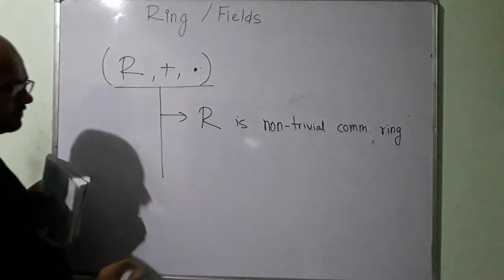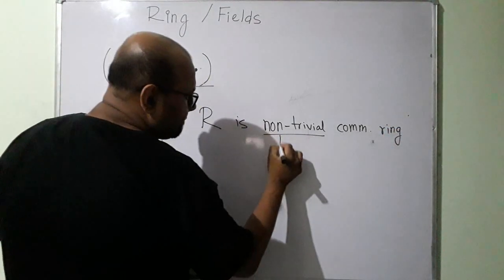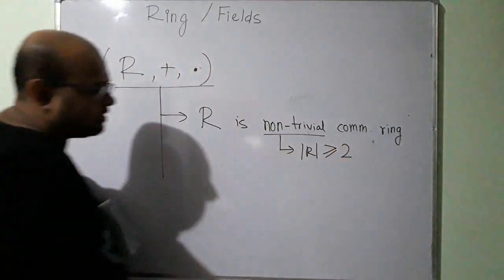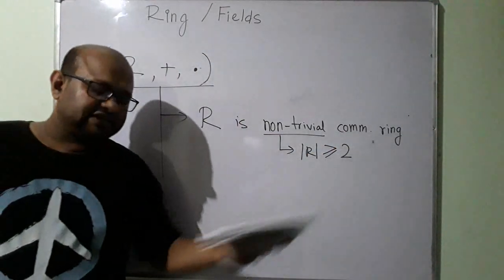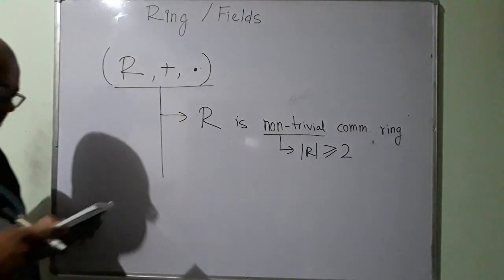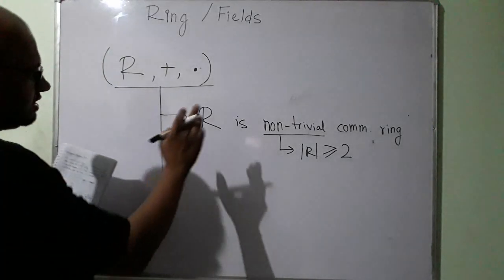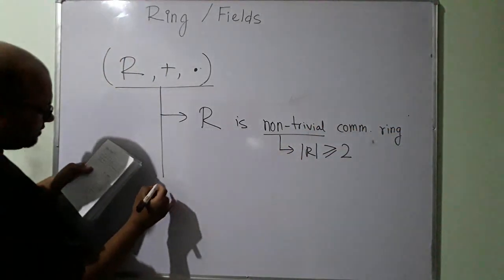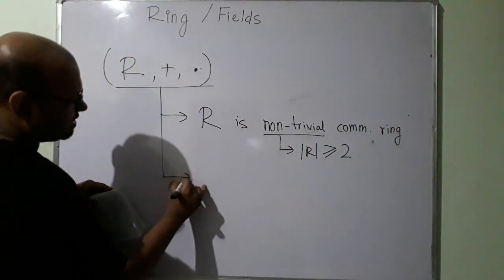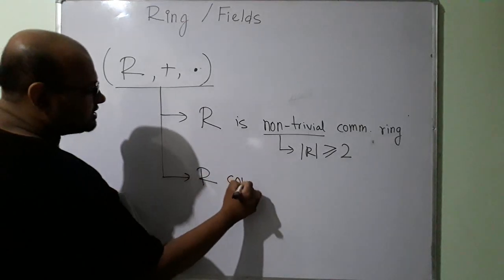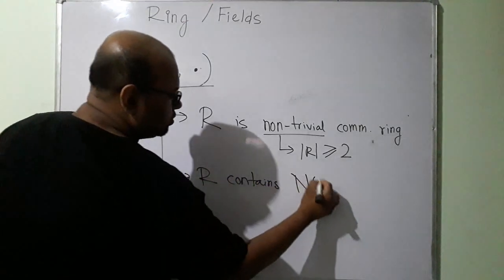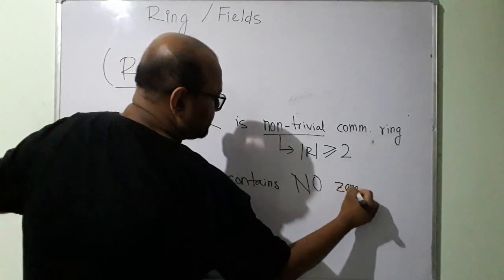Non-trivial means what? R has at least two elements, so the cardinality of R is greater than or equal to 2. Number two, R contains no zero divisors.